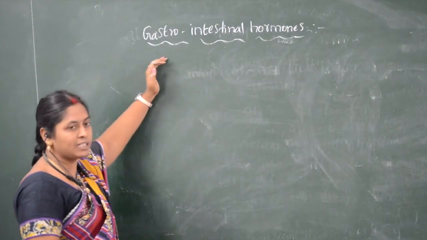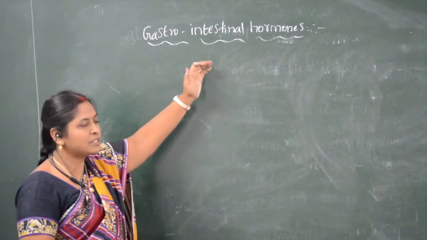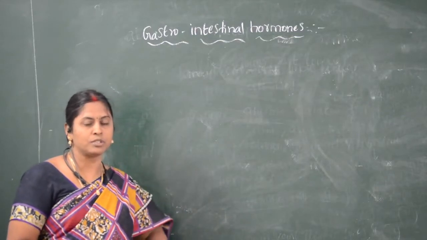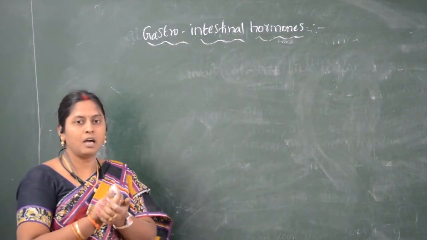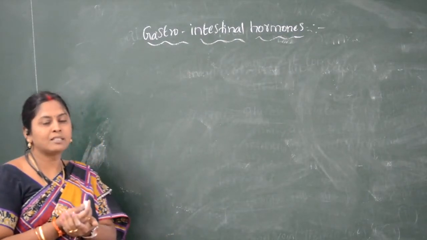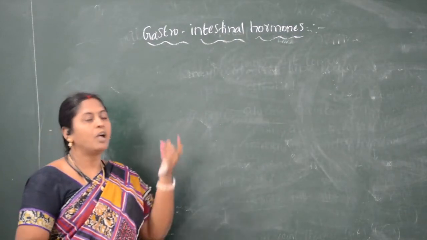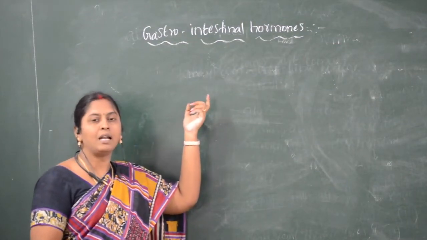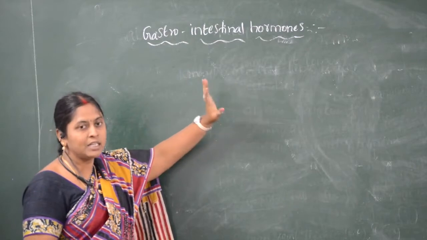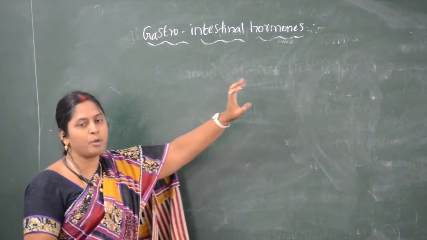But here we are seeing gastrointestinal hormones. So what are gastrointestinal hormones? Gastrointestinal hormones are the hormones which make the alimentary canal function in a proper way for the digestion of food materials.